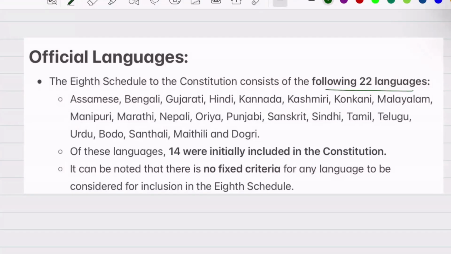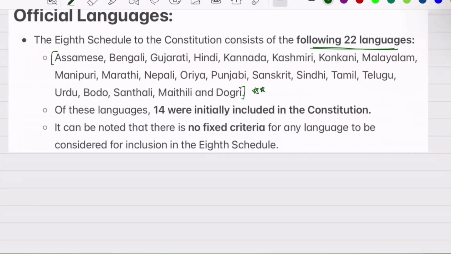The 8th schedule consists of the 22 languages, which are the official languages of India. Which are the 22 languages? Assamese, Bengali, Gujarati, Hindi, Kannada, Kashmiri, Konkani, Malayalam, Manipuri, Marathi, Nepali, Odia, Punjabi, Sanskrit, Sindhi, Tamil, Telugu, Urdu, Bodo, Santhali, Maithili, and Dogri. Okay, these are the 22 languages in the 8th schedule of the Indian Constitution.